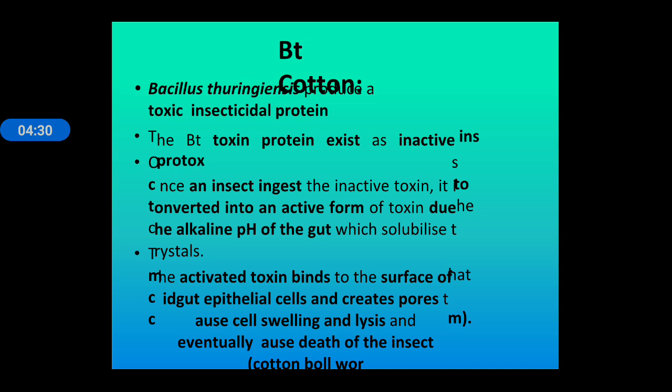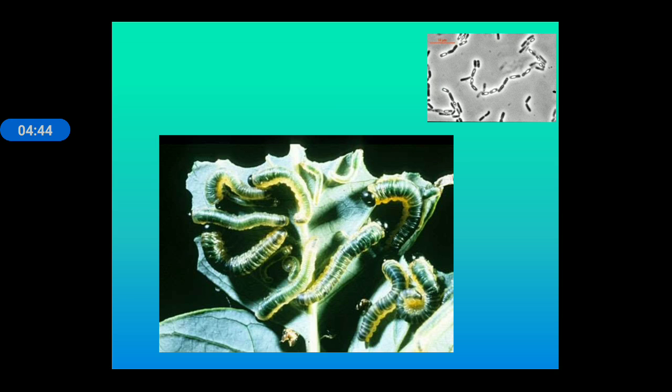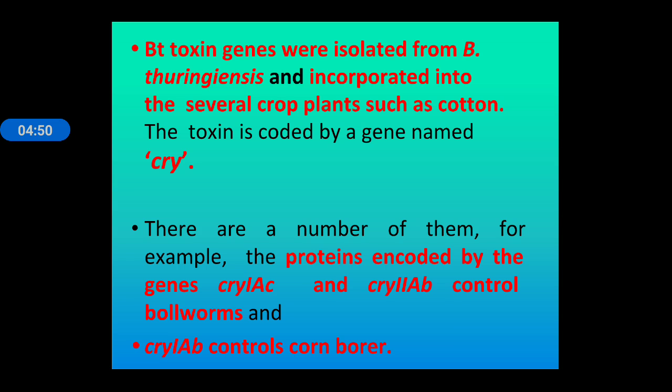When the toxin is activated, it creates pores inside the insect gut, cell swelling and cell lysis take place, and eventually the insect dies. So here these are the bacteria. Bt toxin genes were isolated from Bacillus thuringiensis and introduced into several crop plants such as cotton.